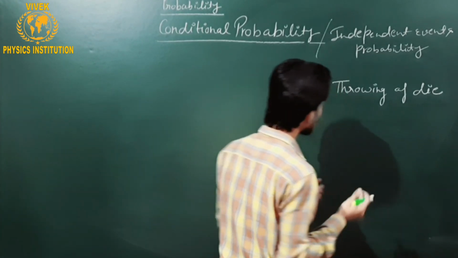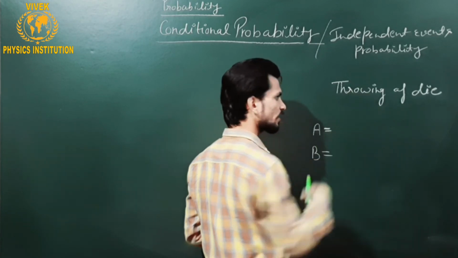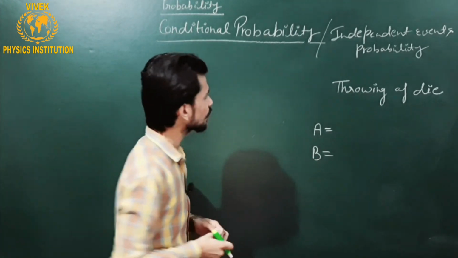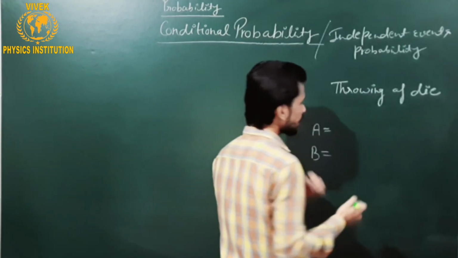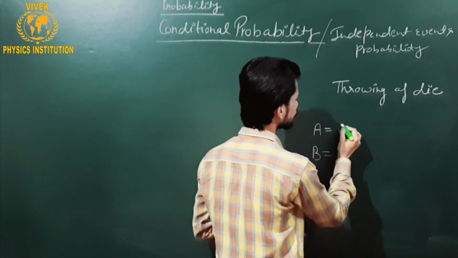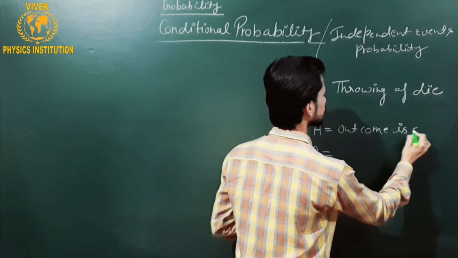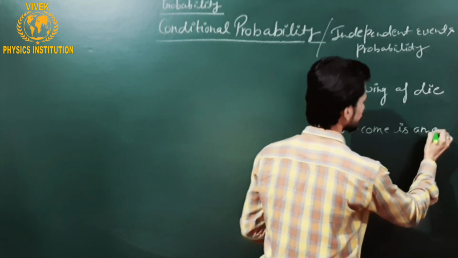Now we have two events associated with this throwing of a die. One event is that the outcome is an odd number.